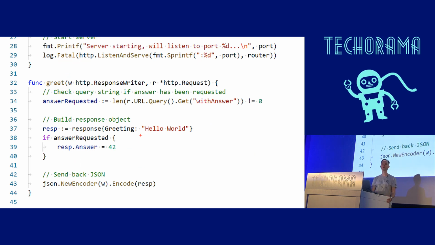You can access the query parameters, you can access the request body, whatever you want to do, and at the end, you are just responding. In this case, you see it here, I'm encoding my response using the JSON marshaller. So I'm just setting up my structure here, and then I'm giving it to the JSON marshaller, and because of the tags, it knows how to translate that into JSON. So JSON support is really, really good. Also support for protobuf is very good. gRPC, very good support for that. So whenever it comes to Web API, you have a huge community out there building lightweight Web APIs, lightweight microservices based on the Go platform.